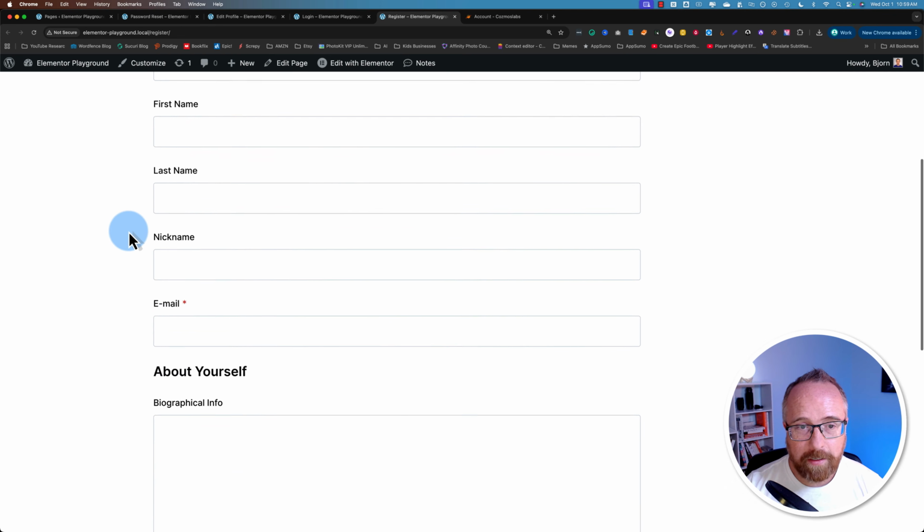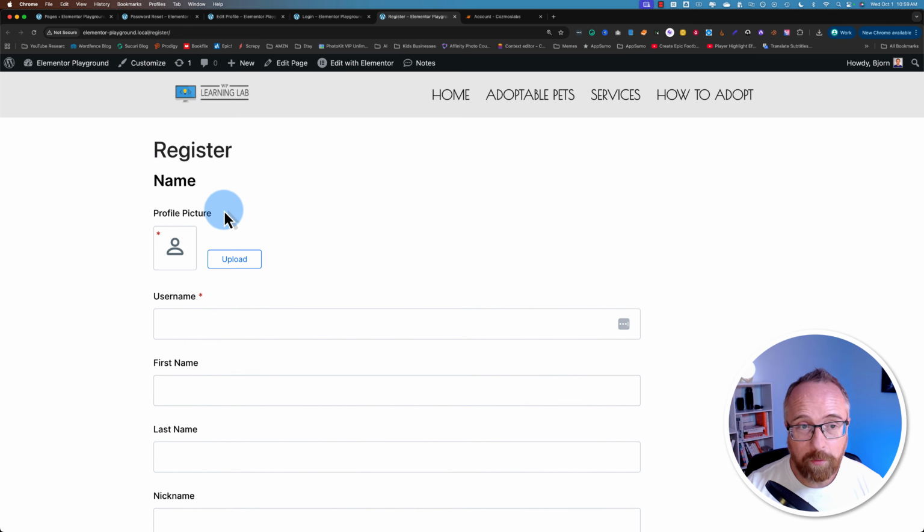You can have this behind a login as well if you don't want just anybody registering, because spam bots will fill this out. But luckily, Profile Builder added a honeypot field, which will stop or at least slow down spam registrations. I'll show you how to use that. If you don't want to put the registration form behind some kind of a sign-in, and you want it public all the time, you're going to want to use the honeypot.